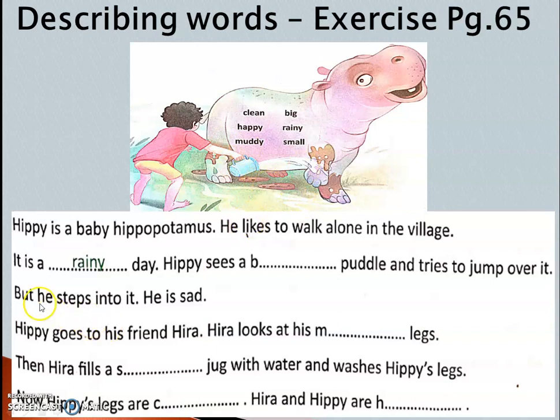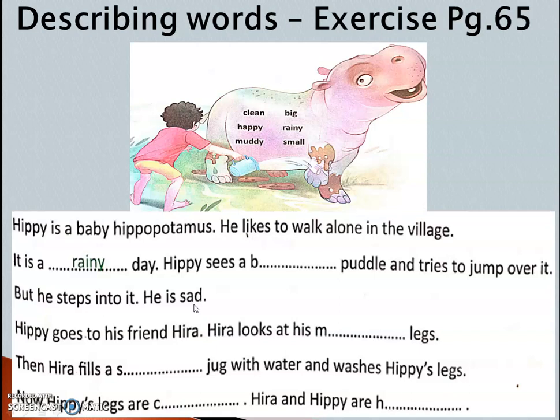So what happens? He steps into it. He is sad. He wants to jump over it, but what happens? He keeps his leg and steps into it. He is sad. He can't cross it. He just steps on it.